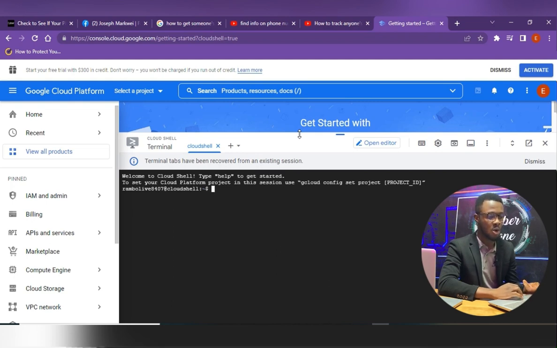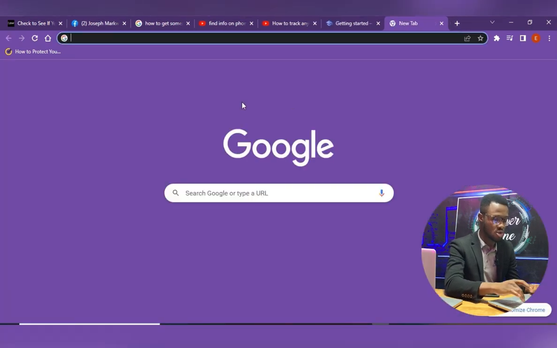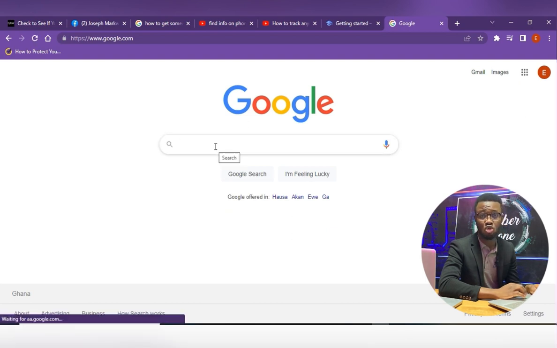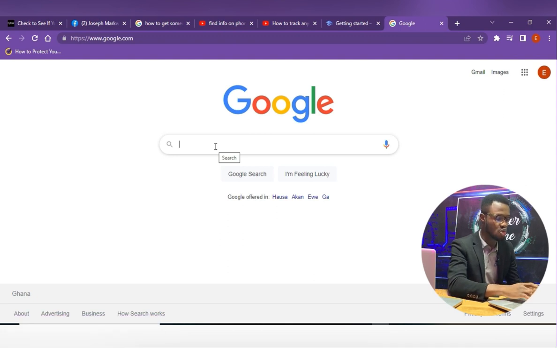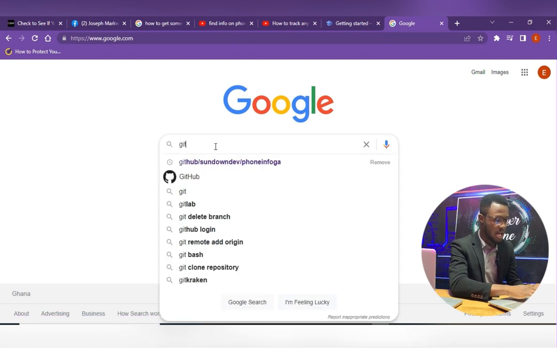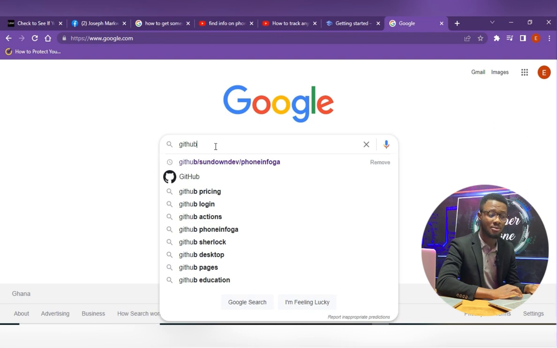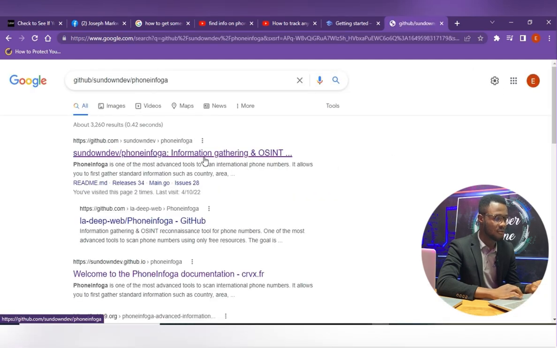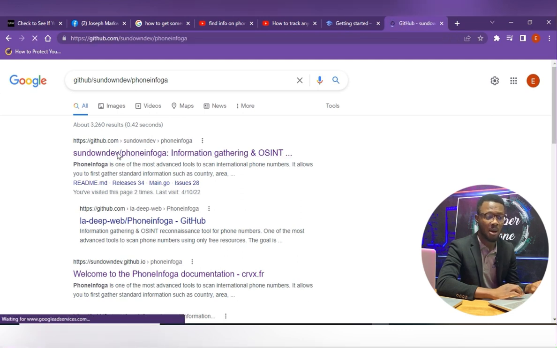Now, after you do this, don't worry, go to another platform, Google. So here on google.com, we are going to download a tool to help us. And that tool, we are just going to GitHub to get it. So you go to GitHub, then you look for GitHub sundown dev phoneinfoga. You click on this, wait for it and click on the first link that comes up. It will take you to the GitHub repository.